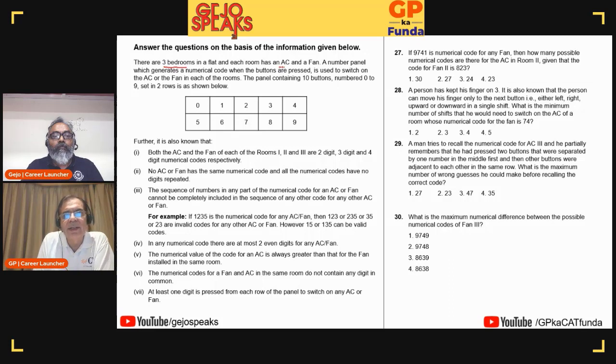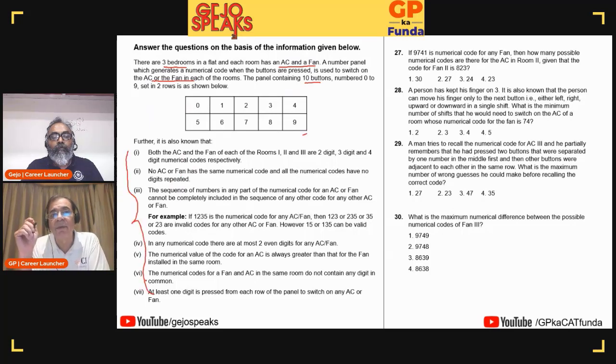3 bedrooms in the flat, each has an AC and fan. A number panel generates a numerical code where the buttons pressed are used to switch on the AC or the fan in each of the rooms. The panel consists of 10 buttons numbered 0 to 9, in 2 rows as shown below. Okay, then we have this information.